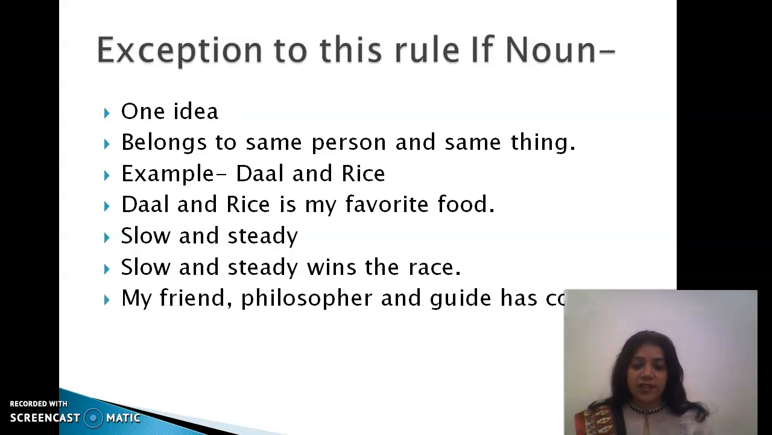Similarly, I have put another sentence which is like this. My friend, philosopher and guide has come. So my friend who is a philosopher and guide as well has come. So these qualities, I mean the philosopher and the guide and friend, they all are referring to one person, and that's why we are using a singular verb which is has here. So let's move on to the next slide.